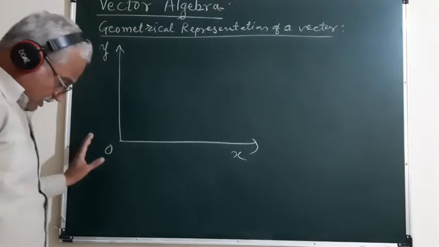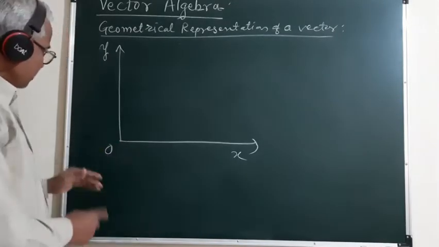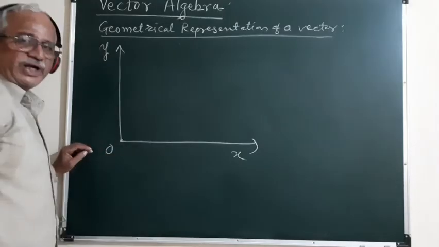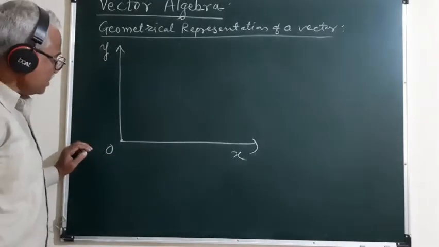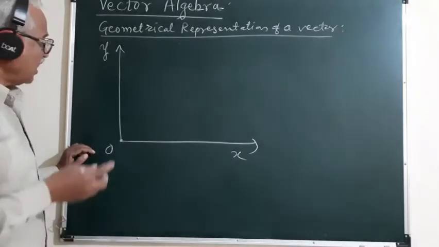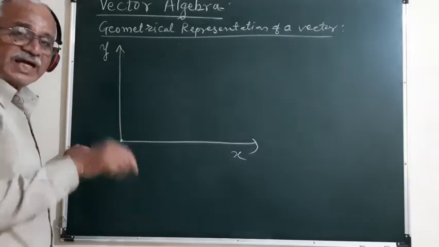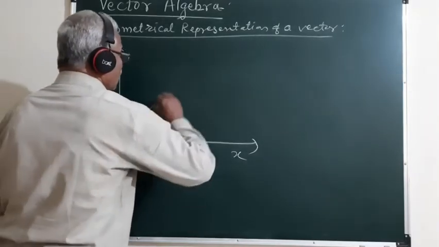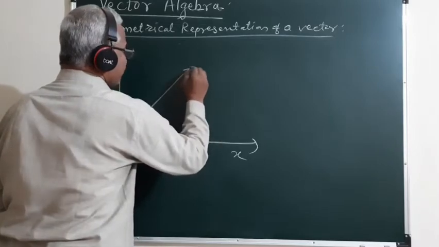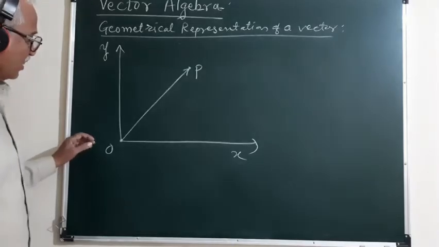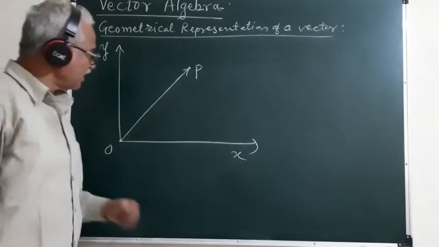Now, if at instant t equal to 0, we have a certain object situated at the point O, and this object is acted upon by a certain force, and under the action of this force acting on the particle, this particle displaces to the position P. Suppose this is the final position of the particle after a certain time t.